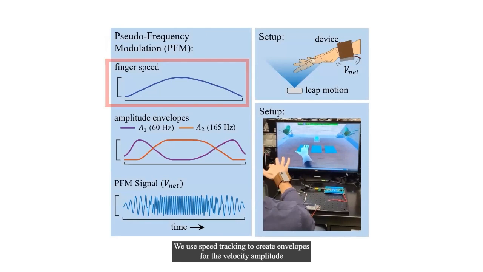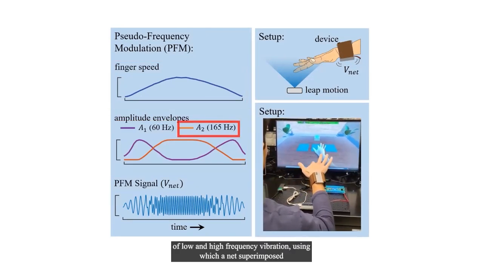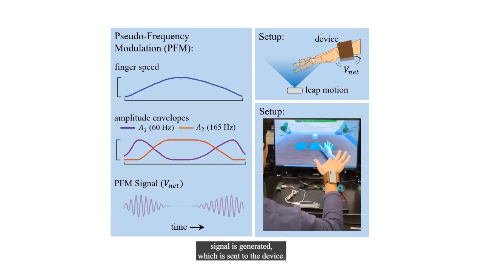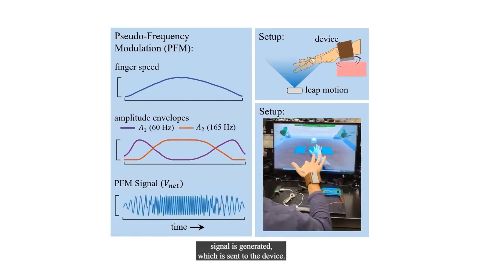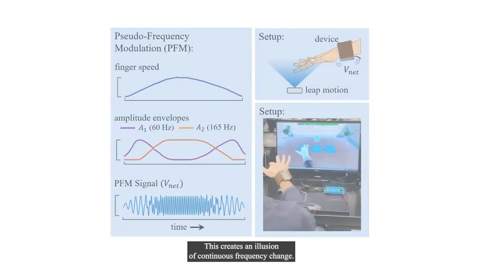We use speed tracking to create envelopes for the velocity amplitude of low and high frequency vibration, using which a net superimposed signal is generated, which is sent to the device. This creates an illusion of continuous frequency change.